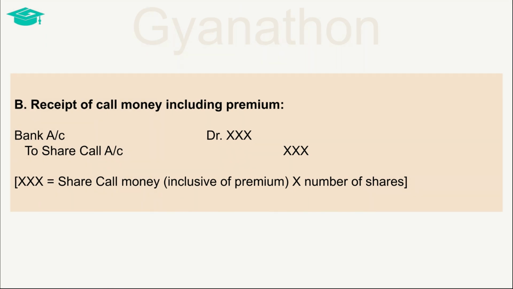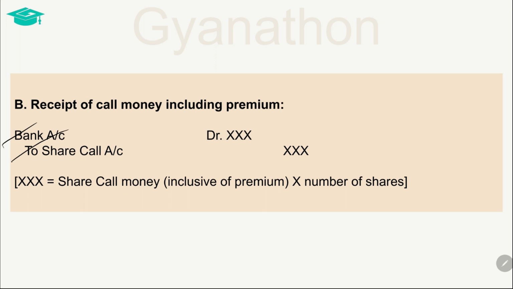When the company receives the money on share call along with the premium, then such transaction is recorded by debiting the bank account with the total actual amount received on share call, that is, the total call amount plus the premium amount. The corresponding credit is given to the share call account.